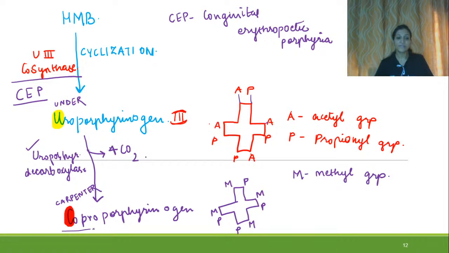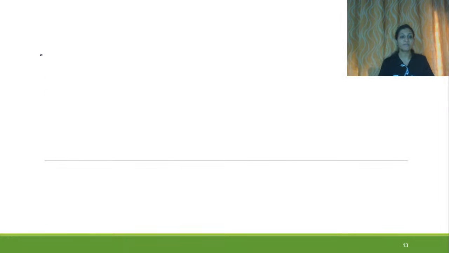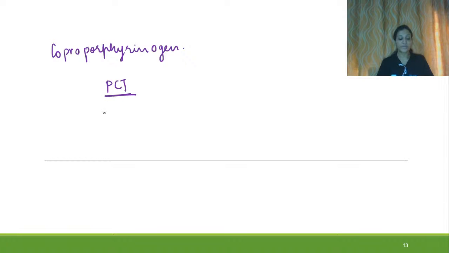Now for every step we are also discussing the porphyrias. The porphyria which is associated with coproporphyrinogen is Porphyria cutanea tarda.